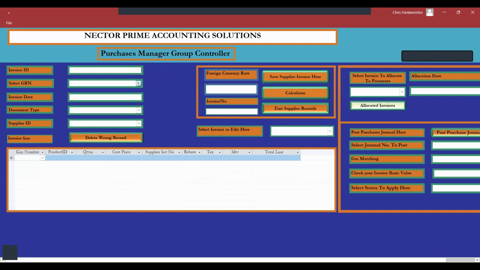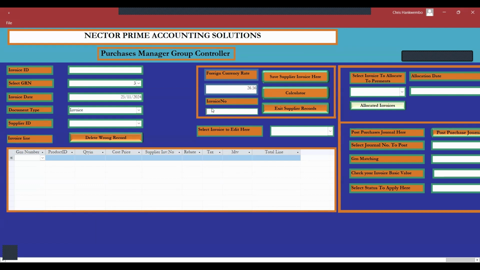So what is the GRN number? This is our GRN which we are matching. Then the date is the invoice date, so let's assume that today's date is the invoice date. Here is the invoice which we are processing. Exchange rate, it was 26.56, I think, but you can check it for posting.